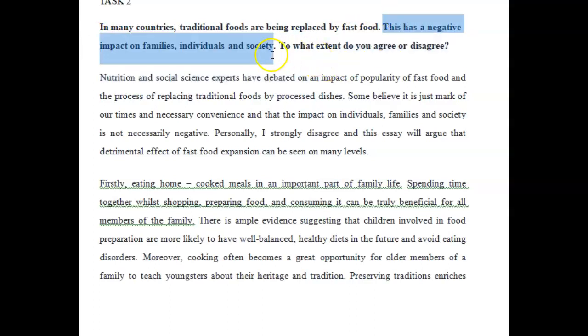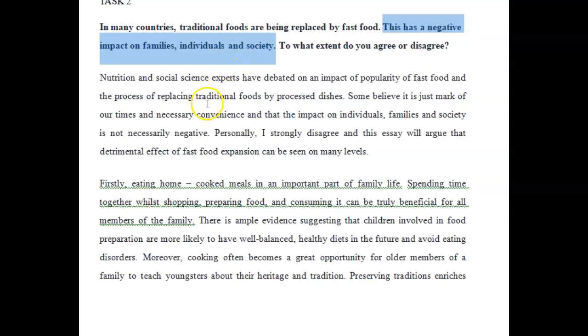The shift towards fast food has a negative impact on families, individuals, and society. That's what they're saying here. And then you have to answer to what extent you agree or disagree. Okay, does that make sense? So your position has to be around this shift, this kind of rising trend of fast food as opposed to traditional food. Does it have a negative impact on these three layers?